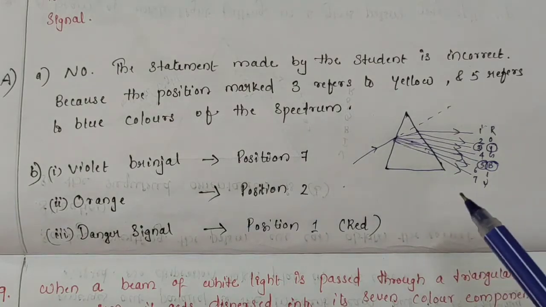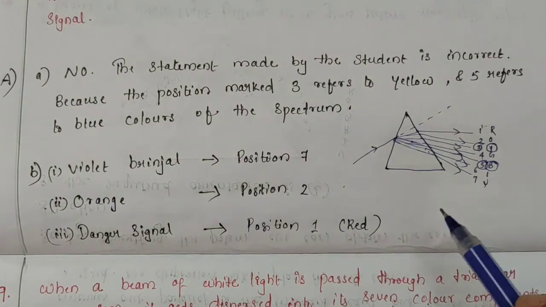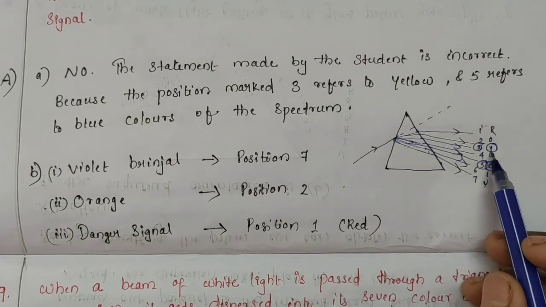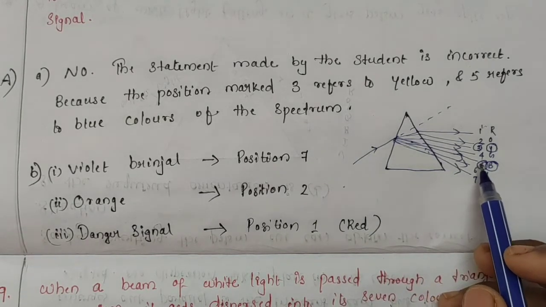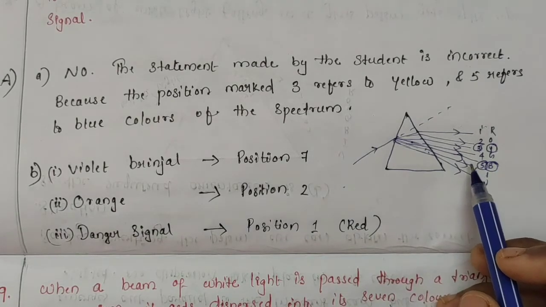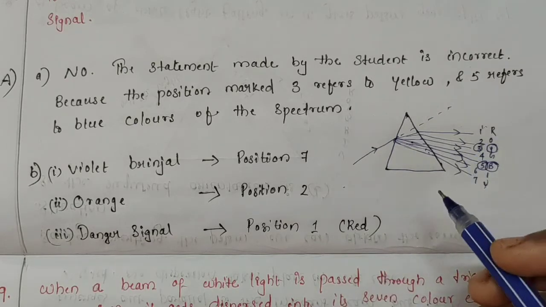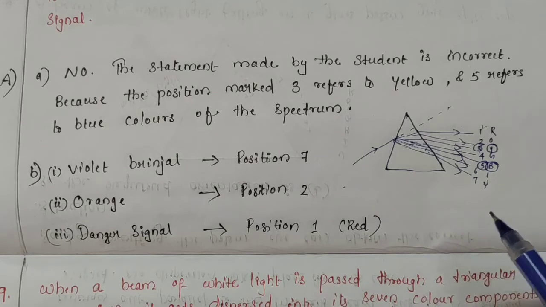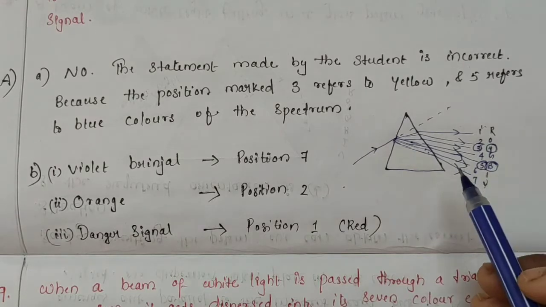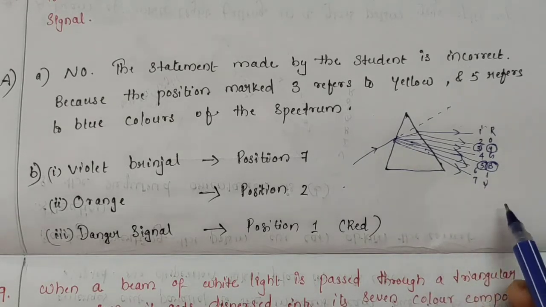The statement made by the student is incorrect, because position 3 actually refers to yellow color and position 5 actually refers to blue color. So 3 refers to yellow, which is similar to the color of gold metal, and 5 refers to blue, which is similar to the color of the sky. But as per the student, 3 refers to the color of the sky, which is blue, that is wrong, and 5 refers to the color of gold metal, that is yellow, which is also wrong. So the statement made by the student is incorrect.